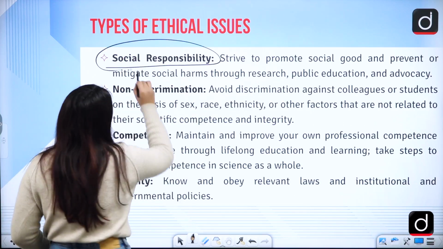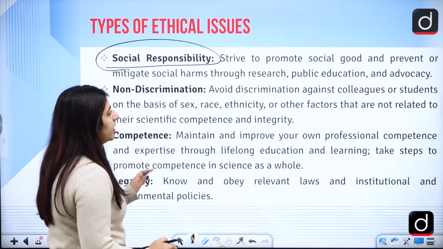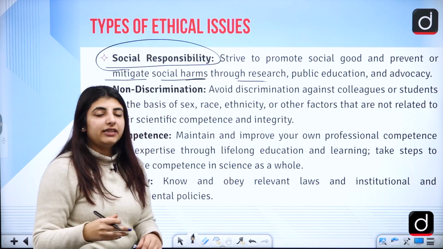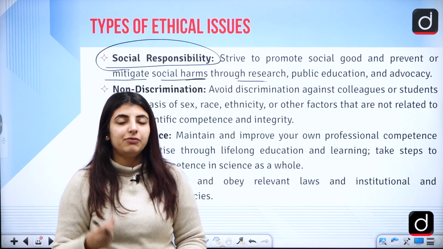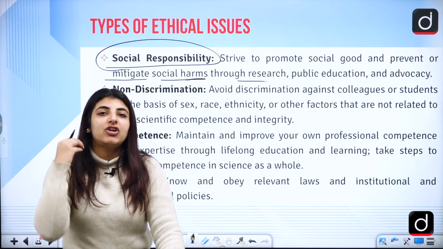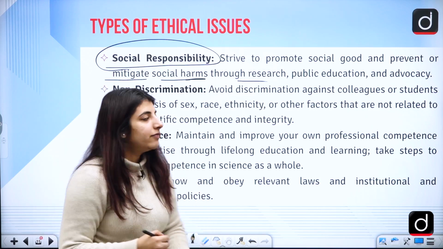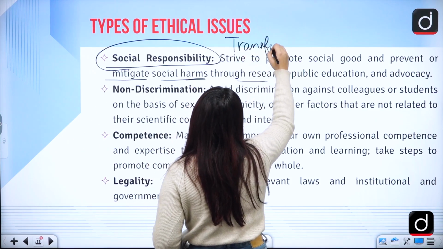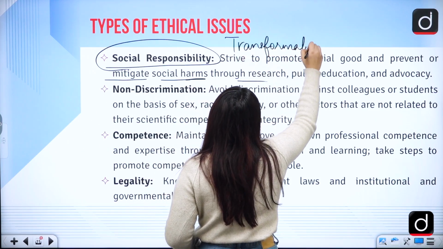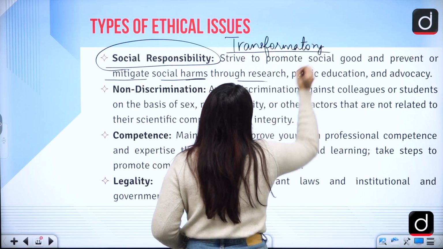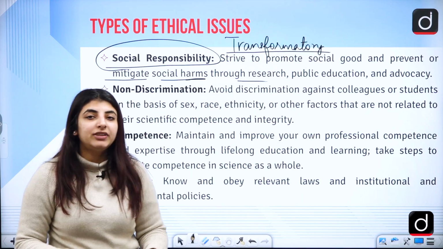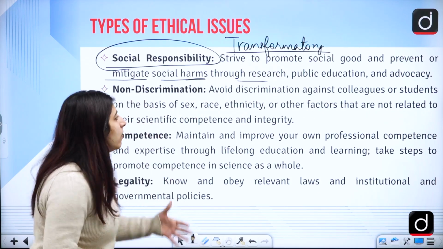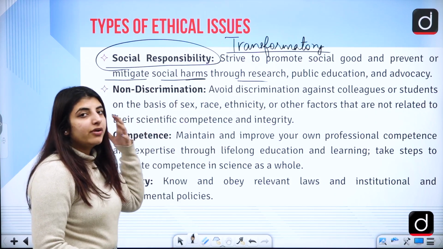Social responsibility. Strive to promote social good and mitigate social harms through research. So if you see, we have talked about various research paradigms. We also have talked about the transformatory paradigm, right? We have talked about how the transformatory paradigm is there to transform the society. Correct? So any social ill that you see in the society, you can try to eradicate it. How? Through your research.